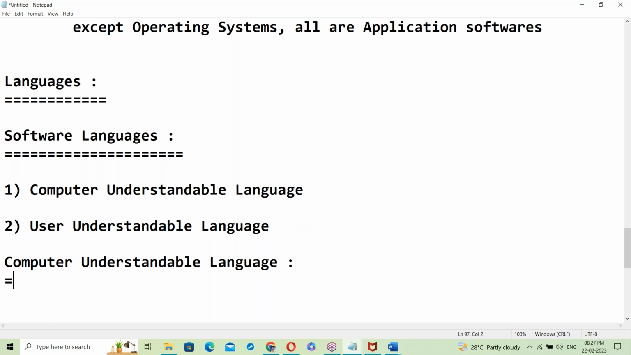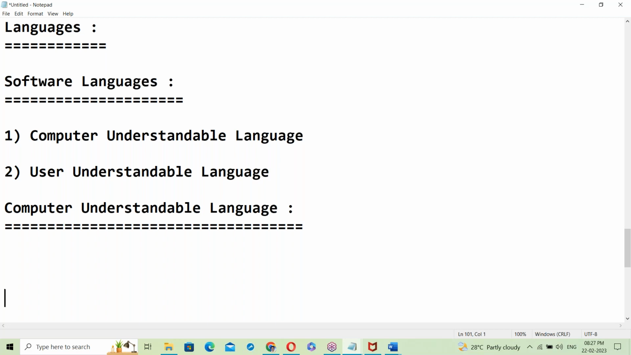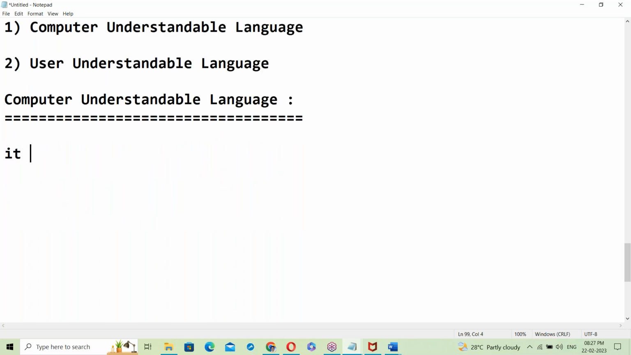What is computer understandable language? Yes, it depends on the generation of computers.